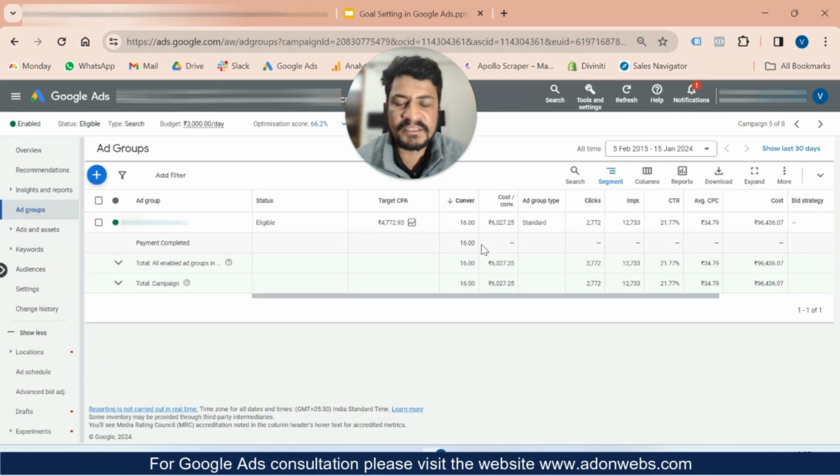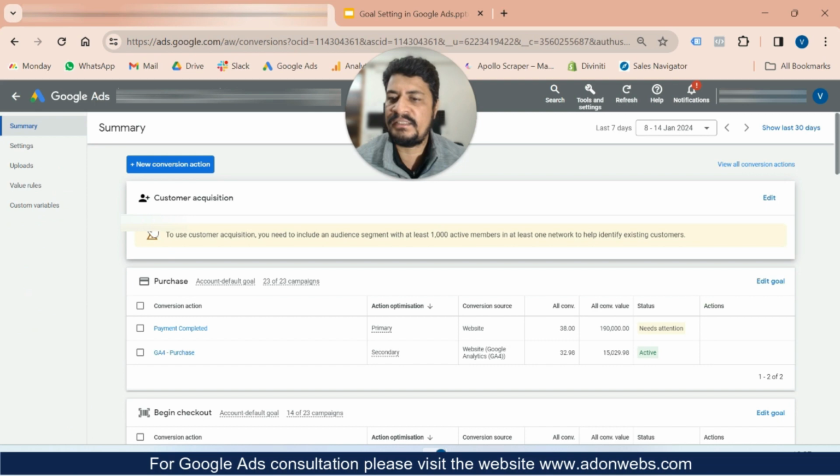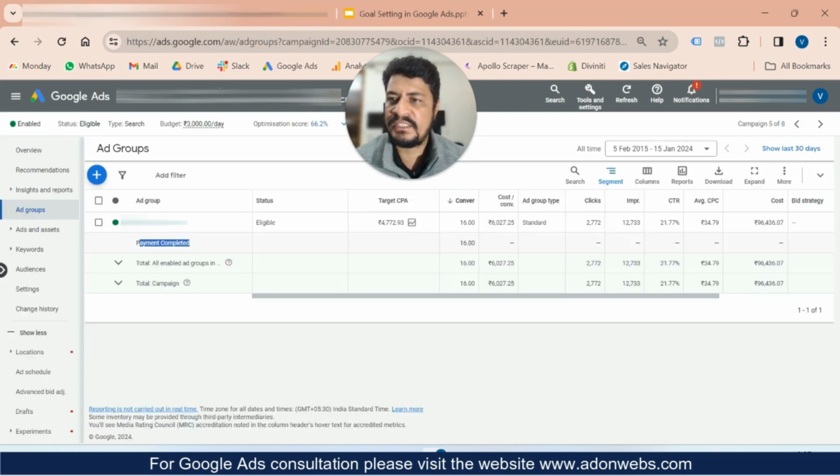But if I go to my past campaign where I used that conversion, it will show both here, payment completed and the GA4 purchase as well. So this is what it does for you. And you need to be very careful which goal you select when setting up campaigns.